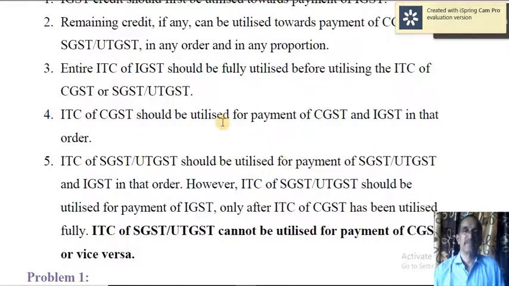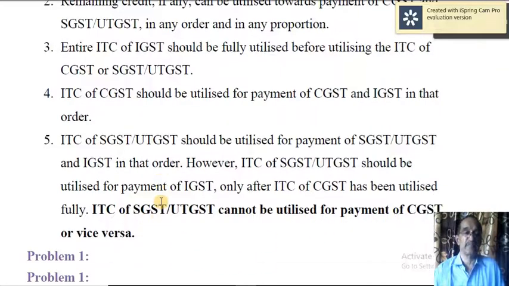So, first CGST input tax credit must be utilized towards CGST liability. If there is any surplus, that should be utilized towards the payment of IGST. Without exhausting that, you cannot utilize the surplus of SGST towards the payment of IGST. One more thing is, ITC of SGST or UTGST cannot be utilized for the payment of CGST or vice versa.